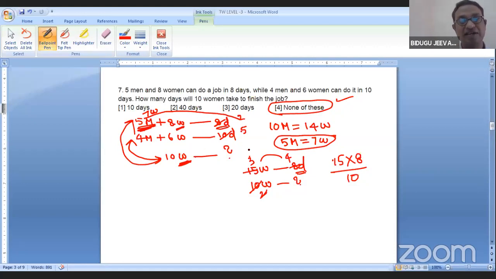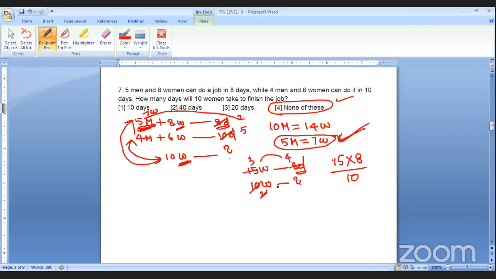If I don't want to cancel this one, directly multiply 8 into 5, 8 by 40, 8 into 64, something else. Even finally, you have to get this one only. So this is simple simplification. 5 2s, 5 3s, 2 4s, 4 3s are 12. Hope you understood.